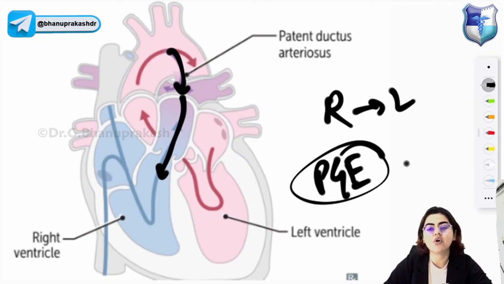So the PDA baby will be normal in utero, and normally the PDA closes after birth. But if the PDA does not close, that will result in patent ductus arteriosus, giving rise to right ventricular hypertrophy, a continuous machine-like murmur, and it can result in differential cyanosis.